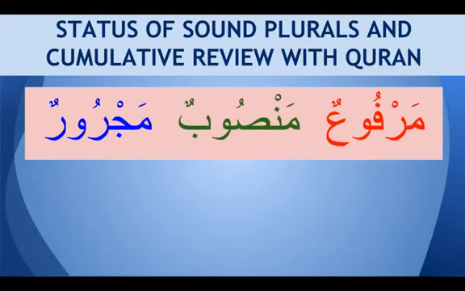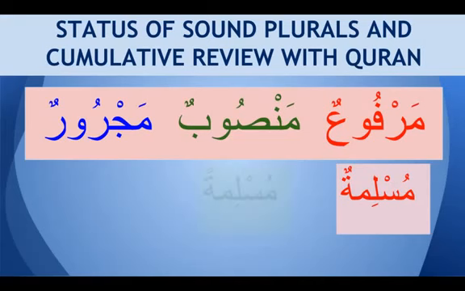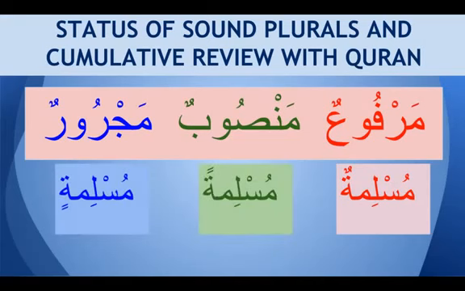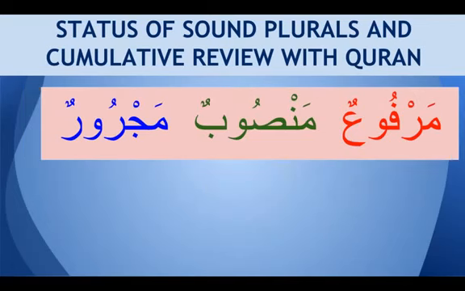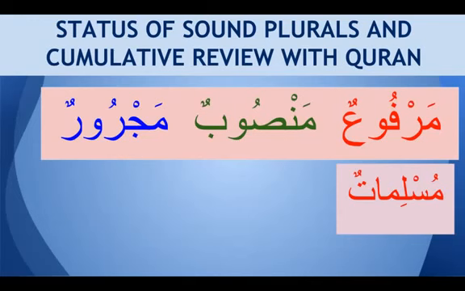If we want to go to jama' muannath salim, we know a muannath, we write this with ta marbuta if it is singular. So muslimatun, muslimatan, and muslimatin. So how do we make marfu in the jama' muannath salim? We have learned about marfu, where it is muslimatun, atun. So this alif, ta, and dhamma is a sign of marfu. And how do we know it is mansub?